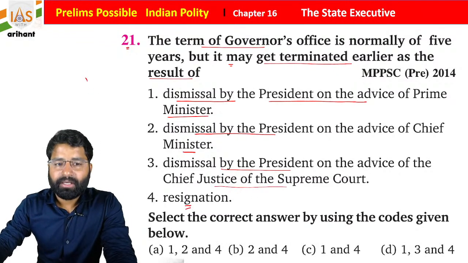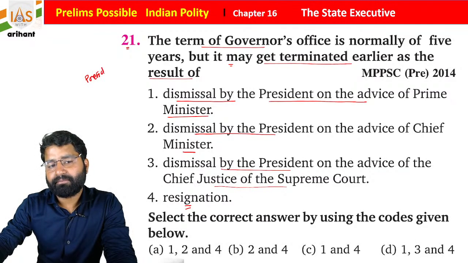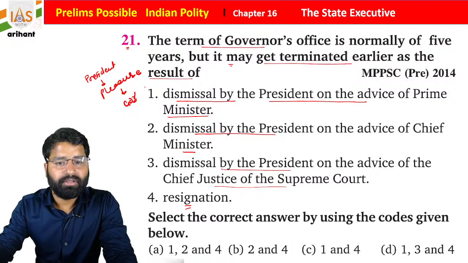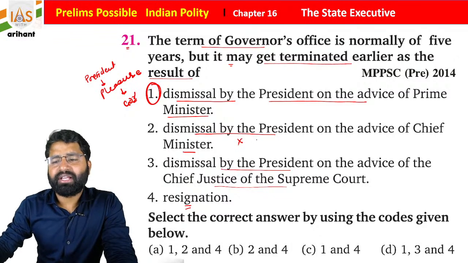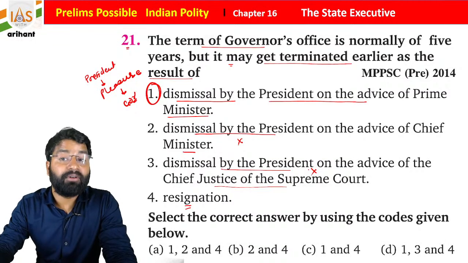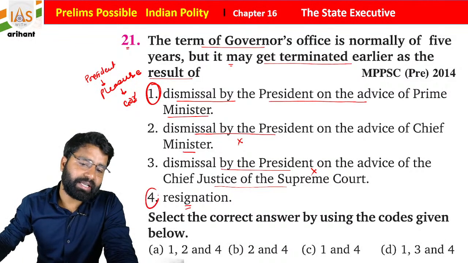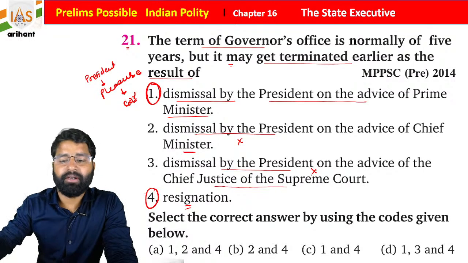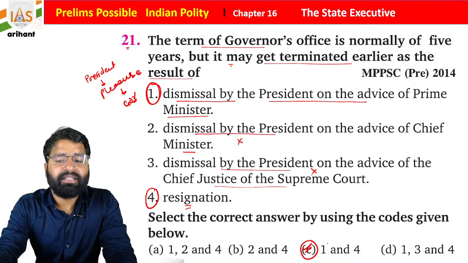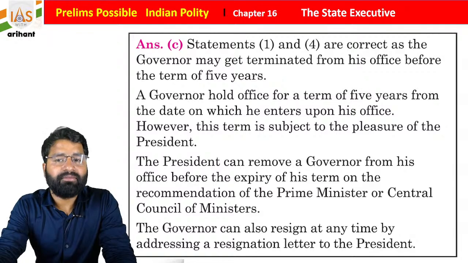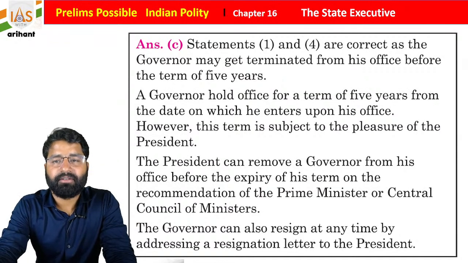So we all know the president of India, on the pleasure of the president of India, the governor will function as long as he wants. So this statement 1 is very, very correct. And the president is not going to take advice from the chief minister or the Supreme Court or High Court judge for the removal of a governor. And students, to whom can the governor give his resignation? To the president of India. So statements 1 and 4 are going to be correct and the others are incorrect. So statements 1 and 4 are under option C. So option C will be right, students.